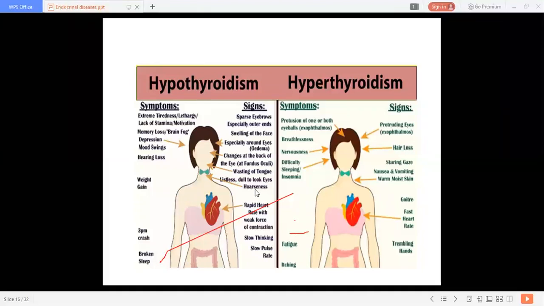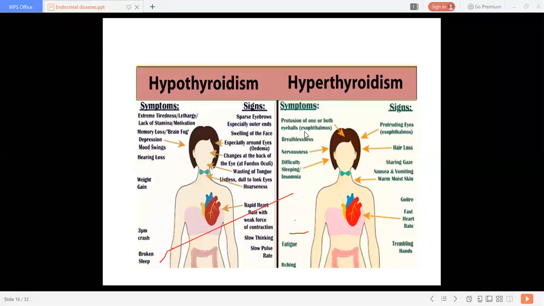There is a change in the voice, slow heart rate with weak force of contraction. The force of contraction becomes very weak. Then slow thinking, slow pulse rate. So this is hypothyroidism.